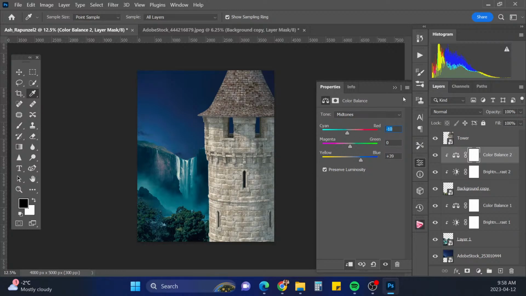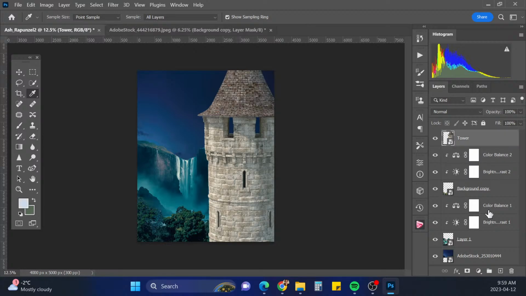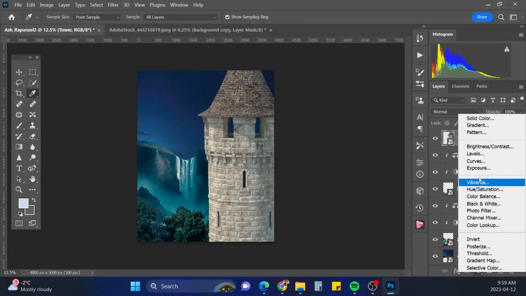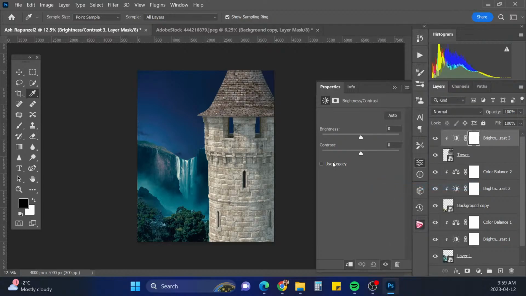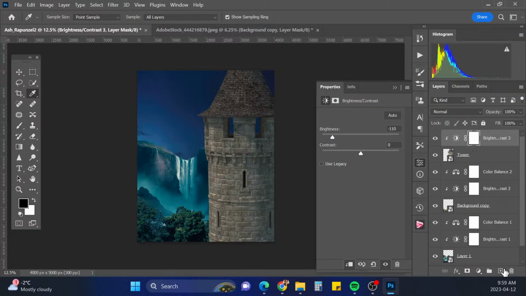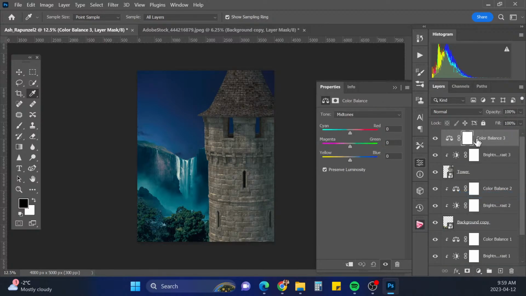Okay, right about there. And with our tower, we are going to put a brightness and contrast on that one. We're going to right click and clip that to it. Bring the brightness way down. Way down. And another color balance. Right click. And we want to put a lot of blue in there.